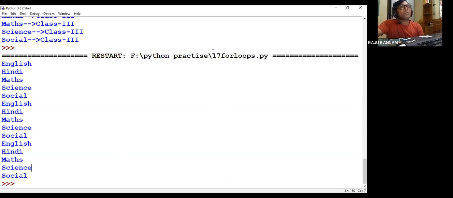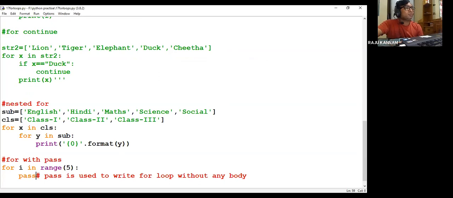If you don't want to print any class, don't mention the X variable. Don't talk about X, simply mention Y. Class 1 all subjects, that also you can do.